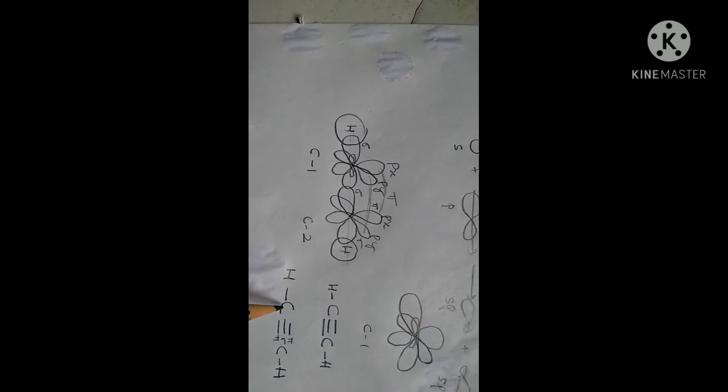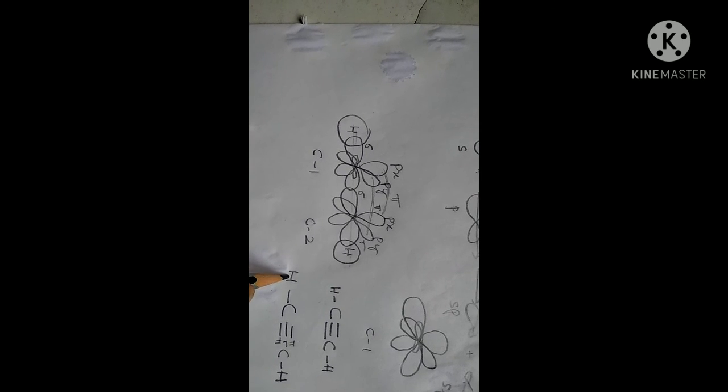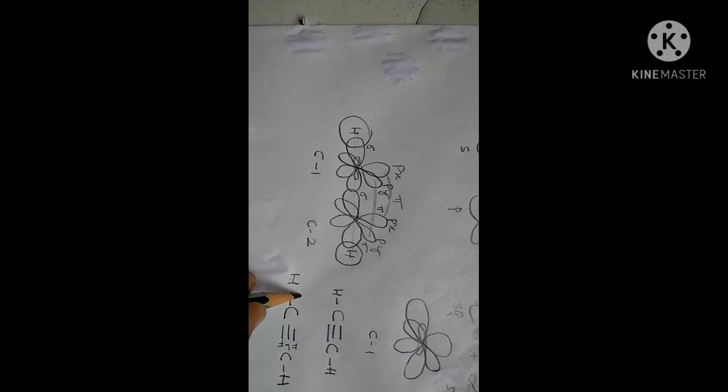Basically three bonds are there between the carbons, one sigma bond and two pi bonds, and with the hydrogen atom the carbon forms a sigma bond. So this is the hybridization in ethyne. We can call it ethane or acetylene also.